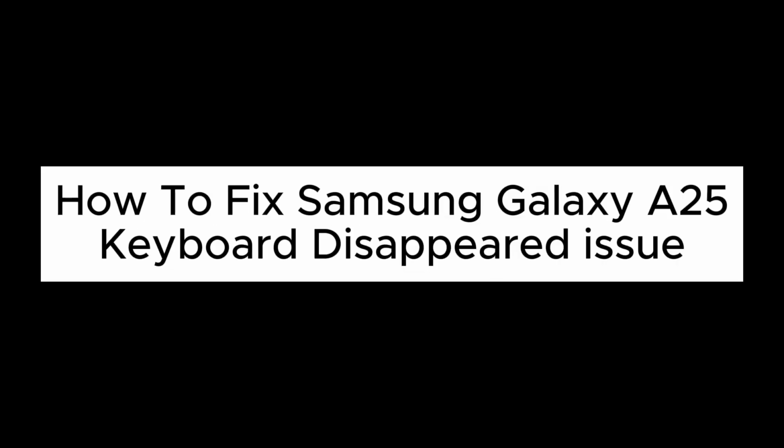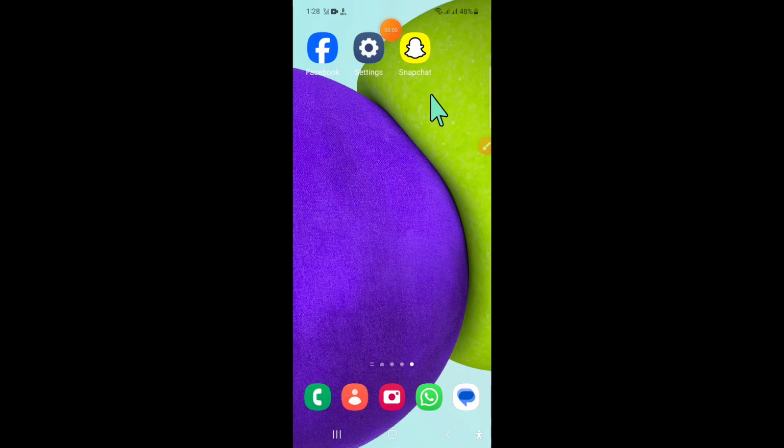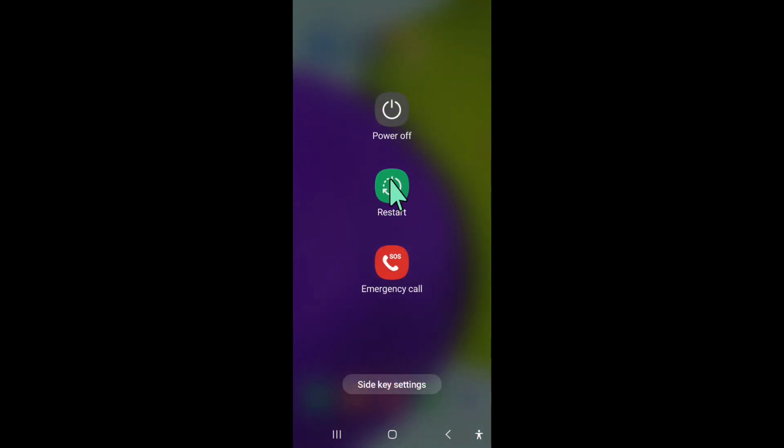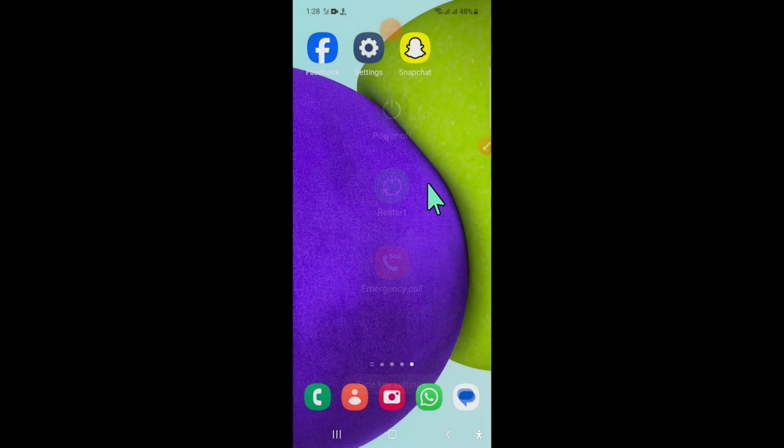Hello everyone, in this video I will show you how to fix the Samsung Galaxy A25 keyboard disappeared issue. To fix this issue, first of all try restarting your mobile. To restart, click on restart, and after restarting, if it doesn't fix your problem, then open settings.